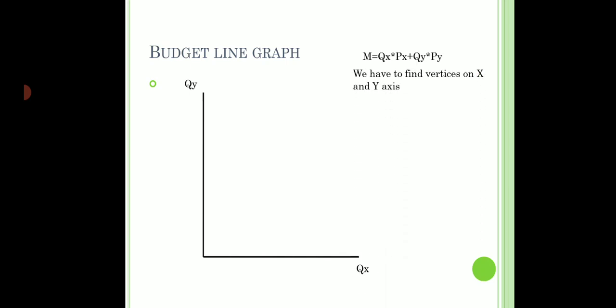Now think of it like this. If I want to find a vertex on the y-axis, that means I want to find something on this vertical line. I think all of us know that on the y-axis, QX is always 0. Any point on the y-axis means QX is equal to 0. So let me, in this equation, put QX equals 0.